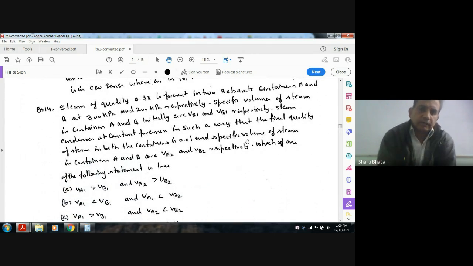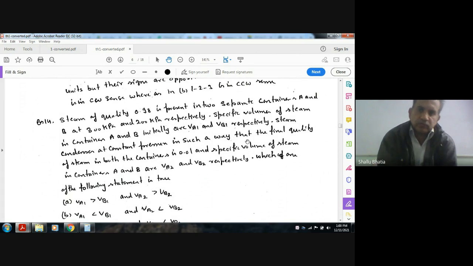Steam of quality 0.98 is present in two separate containers A and B at 300 kPa and 200 kPa respectively. Specific volume of steam in containers A and B initially are VA1 and VB1 respectively. Steam condenses at constant pressure in such a way that the final dryness fraction of steam in both the containers is 0.01, and specific volume of the steam in containers A and B are VA2 and VB2 respectively. Which of the following statements is true?